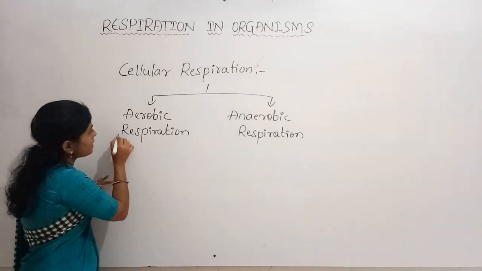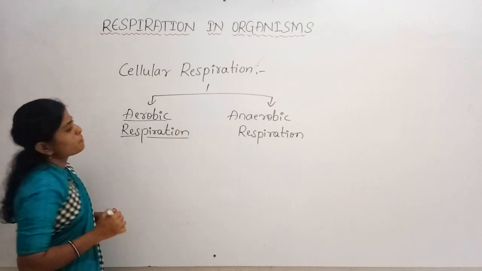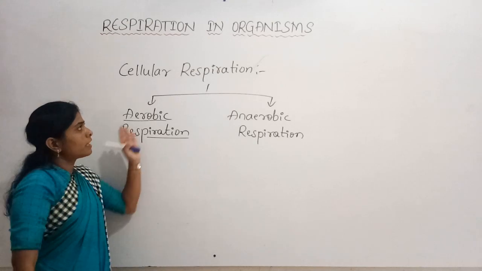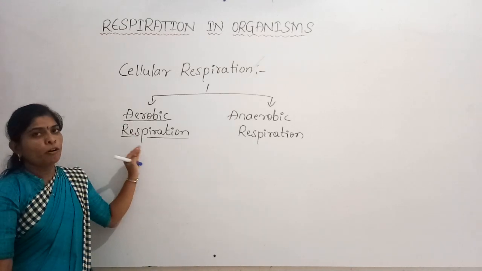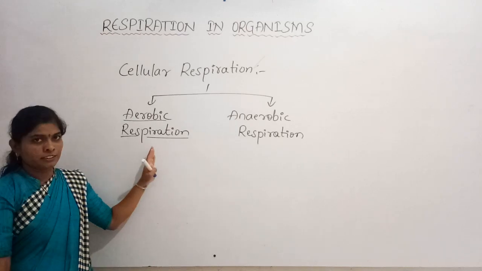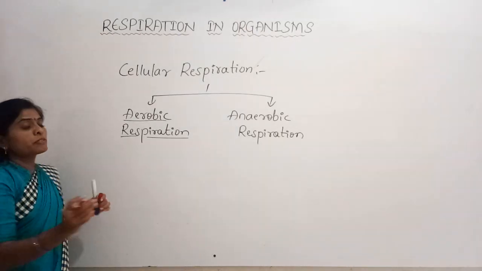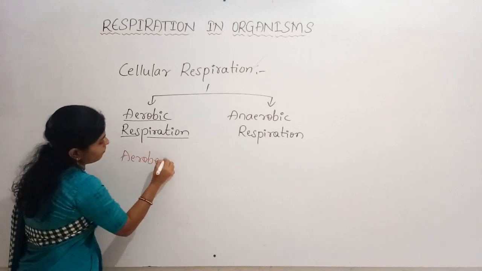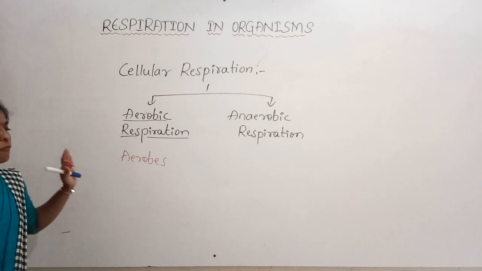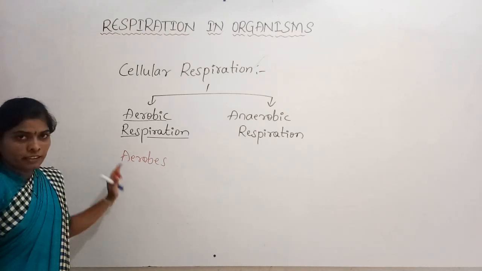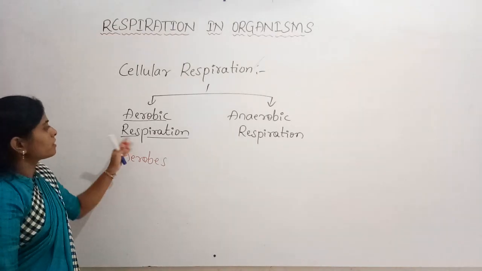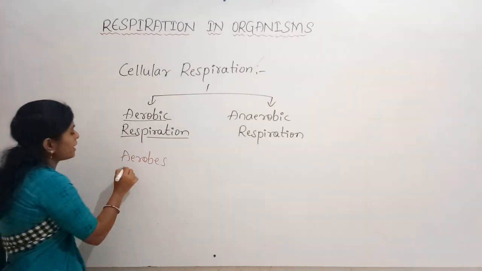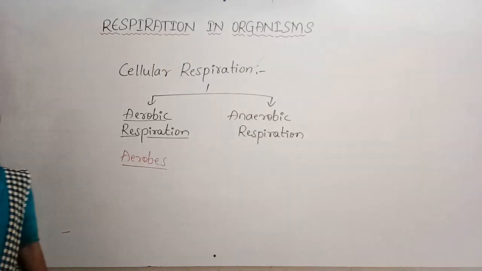The organisms which respire aerobically, meaning the respiration takes place with the use of oxygen, are called aerobes.